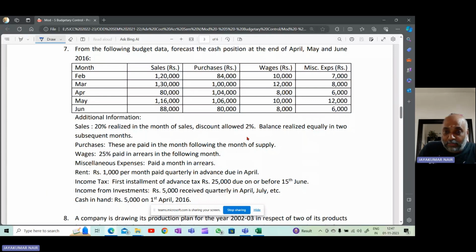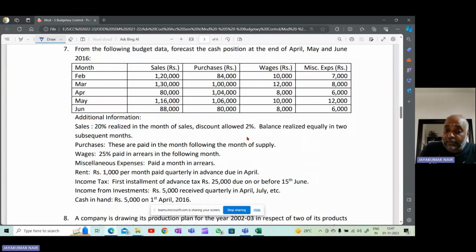They have given you the sales, purchases, wages, miscellaneous expenses for the months February, March, April, May, and June. And they have given you the additional information. Sales, 20% realized in the month of sales. Discount allowed 2%. Balance realized equally in two subsequent months. Purchases, these are paid in the month following the month of supply. Wages, 25% paid in arrears in the following month. Miscellaneous expenses paid a month in arrears.